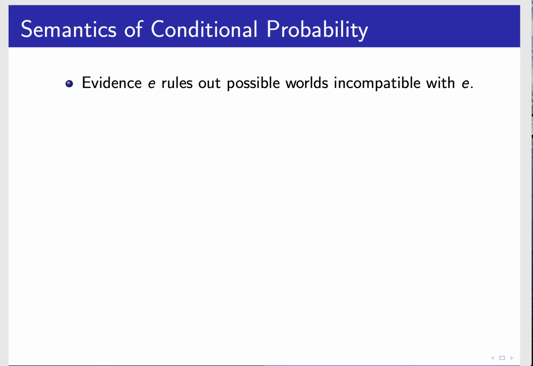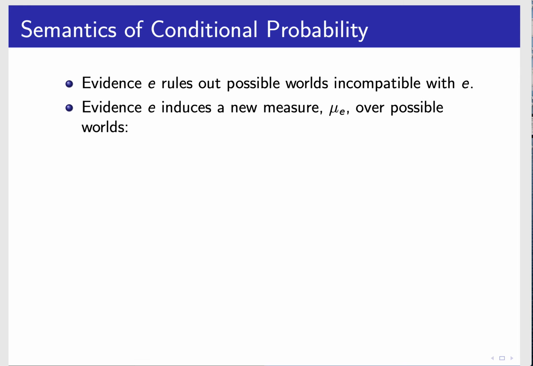All right, so let's go through what this actually means. Essentially, once we've observed some evidence, we know that some possible worlds are impossible. So all we're going to do is rule out the possible worlds that are incompatible with our evidence. We're only going to consider the remaining worlds. Given some evidence E, we get a new measure. It's going to follow all the rules of a measure we saw before over possible worlds. In particular, the measure of all of the worlds is going to be equal to 1.